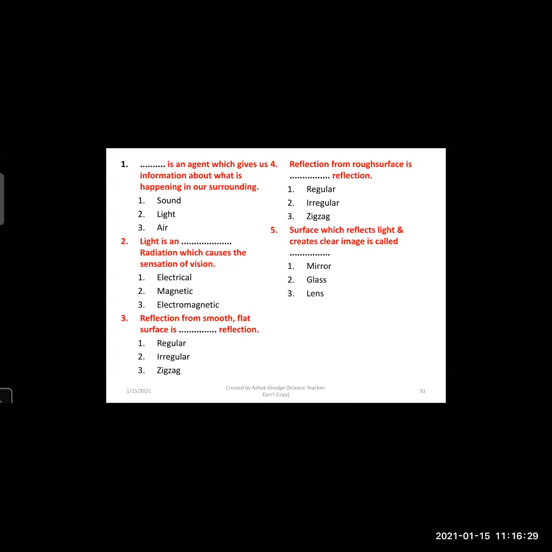We will see in the next lecture also. So what is the answer, which surface gives a clear image?